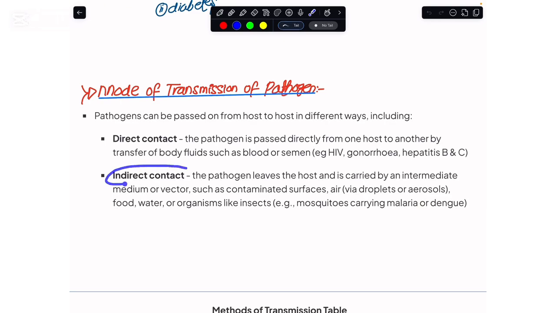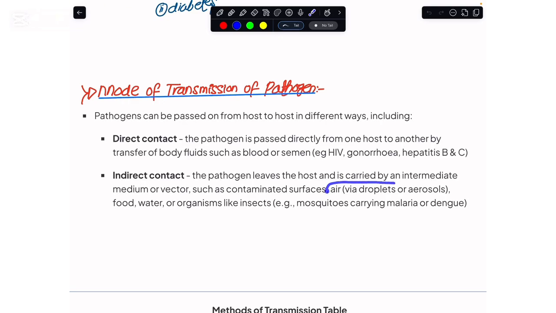The other type is indirect contact. Indirect contact means that in some cases the pathogens leave their host, meaning the one on which the pathogen was attacking, and are carried by some intermediate medium or vector. Like if a person sneezed and the droplets accumulated on some surface, that surface would become contaminated. If we mistakenly touch that contaminated surface, we would get this pathogen in our body.